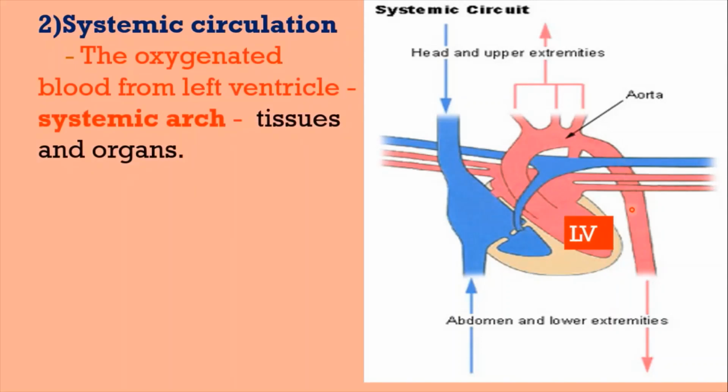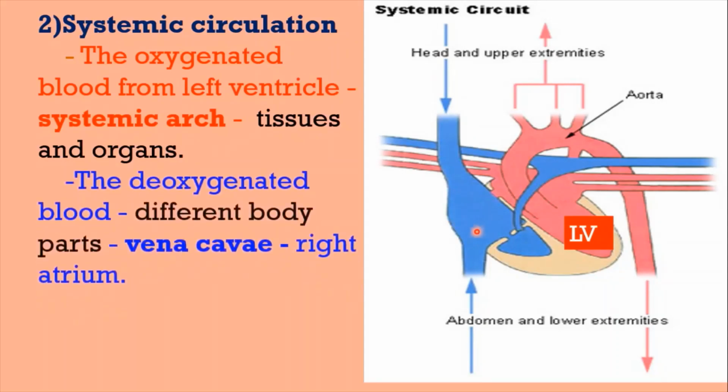From this aortic arch, blood is carried through arteries, arterioles and capillaries and finally reaches the tissues. In the body tissues, oxygen is taken from the blood and carbon dioxide is released into the blood. The deoxygenated blood from the tissues is collected by a system of venules, veins and vena cavae and supplied to the right atrium. This is the pathway of circulation.